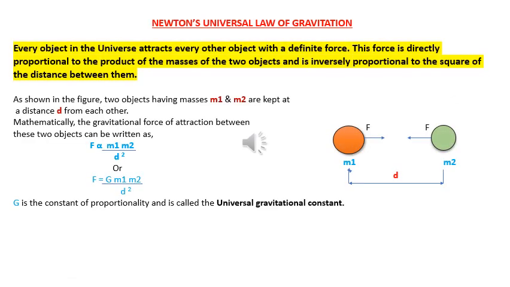From the video, we studied Newton's universal law of gravitation and its mathematical form. That is, F is equal to G m1 m2 upon d square. We shall be using this universal law in solving numericals in the next part.